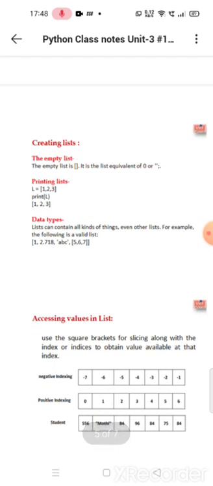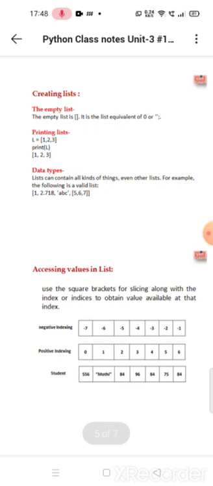Next, creating list. The empty list. To create an empty list, we need to specify only square brackets without any commas, etc. The empty list is square brackets. It is the list equivalent of 0 or null list. Printing list. To print a list, first we need to define a list and then we need to print what we have assigned. Here I am taking L as 1, 2, 3. We need to print L. The output will be 1, 2, 3.